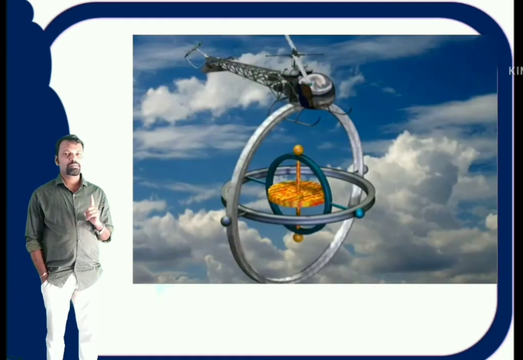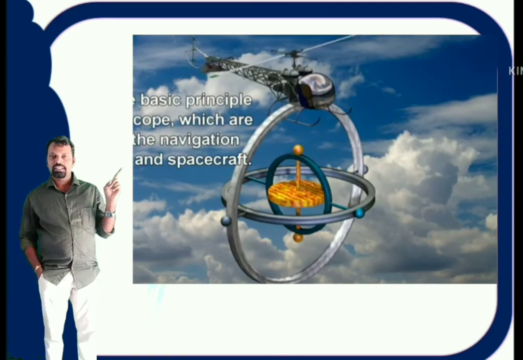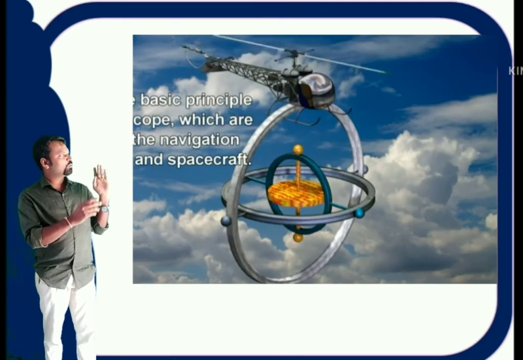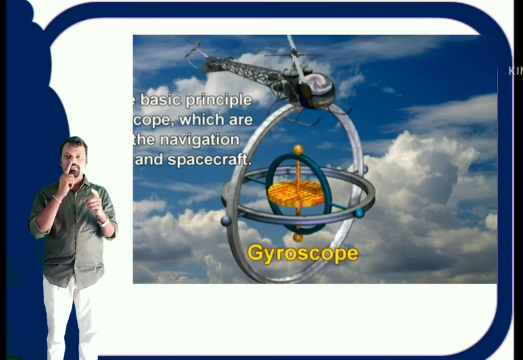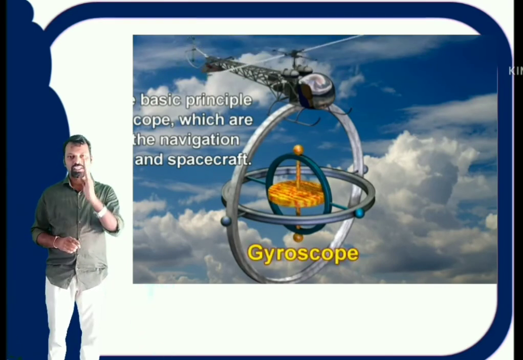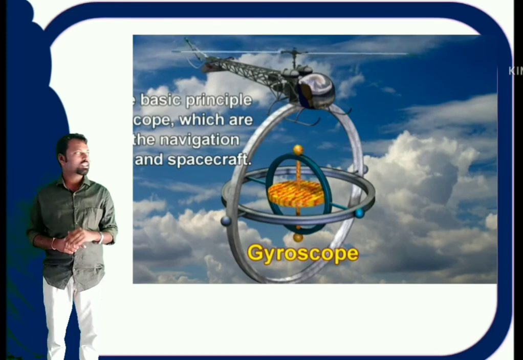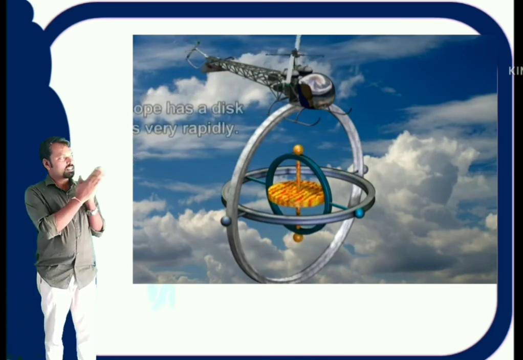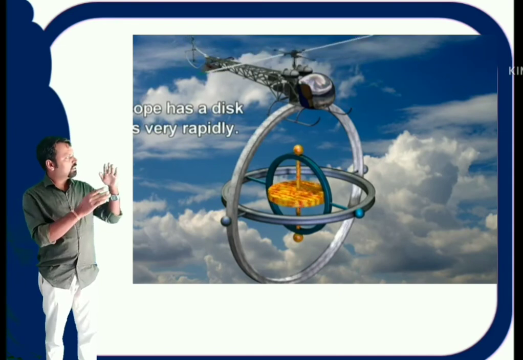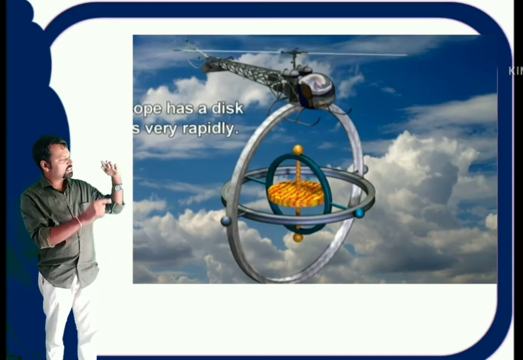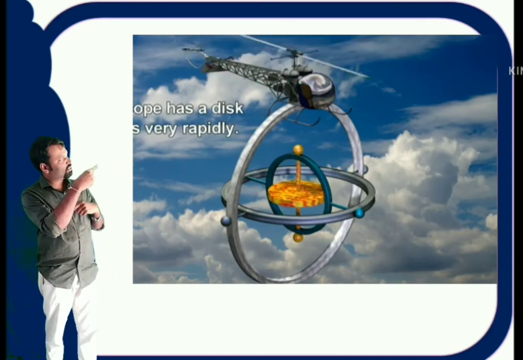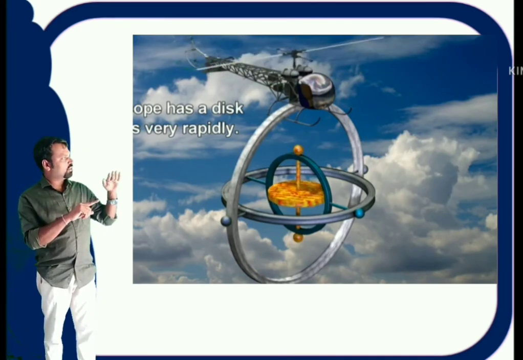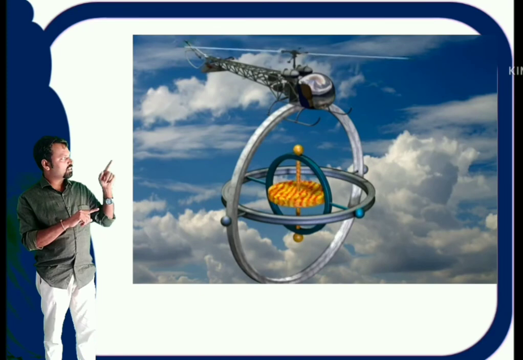To understand the working principle of gyroscope, see here, this is an aeroplane in which there is a gyroscope which is used to indicate the direction. That means in which direction that aeroplane should move, east, west, north, south, like that. To indicate the directions, the gyro compass is used. See here, this is the gyro compass, which has 3 different types of rings: x direction, y direction, z direction. Whatever the direction, you can rotate that flywheel. Actually the orange color is the flywheel.